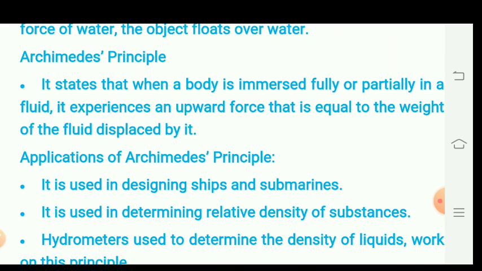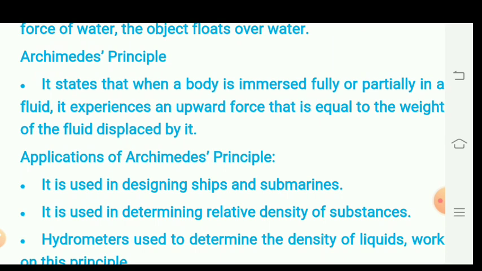You have already found that when an object is immersed fully or partially, it spills out the liquid, or the level of the liquid rises.